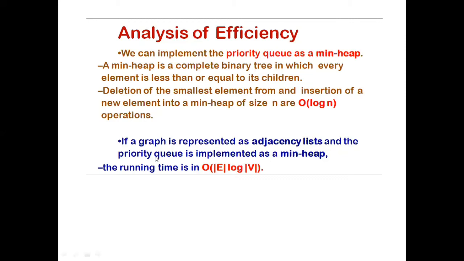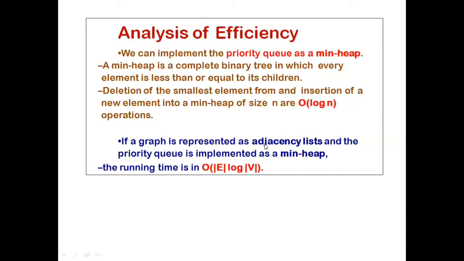If the priority queue is implemented using a min heap, and the graph is represented through an adjacency list, that time the heap will be taking the time for insertion and deletion in order of log n, where n is the number of vertices in the graph.